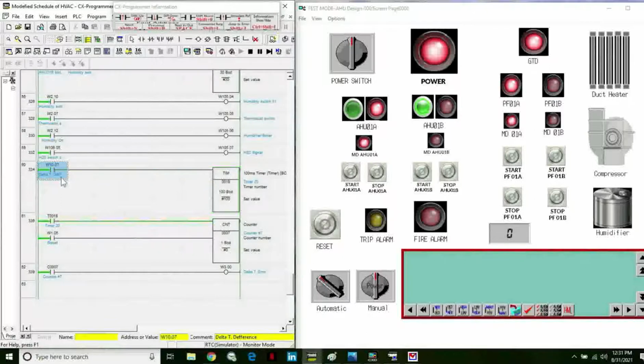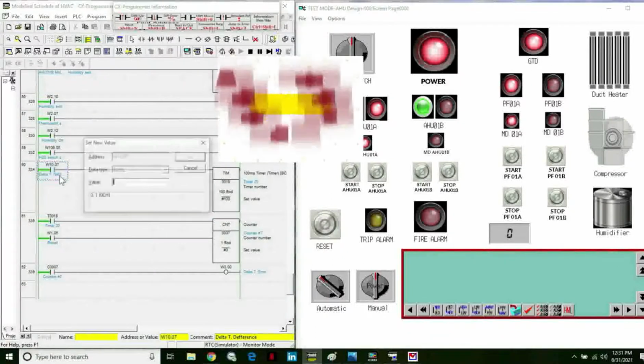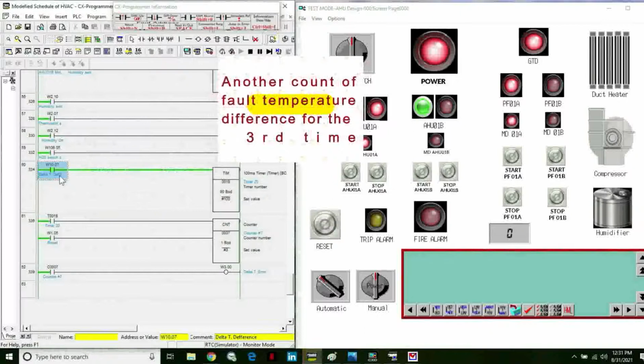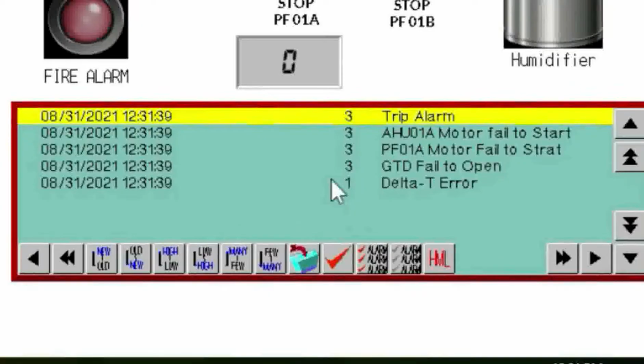That's the time the delta temperature goes back to normal, and then it counts again. We can see here that, as previously, it gives a trip alarm. The counter here counted the third time, and it gives a fault reading on the delta temperature.